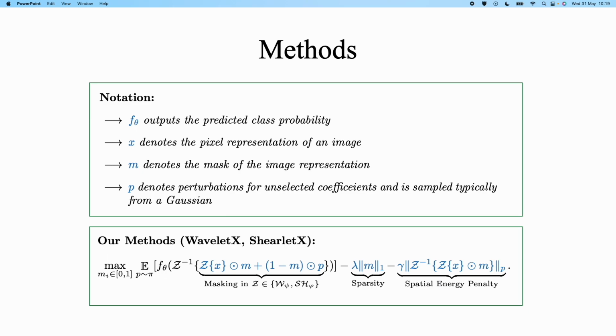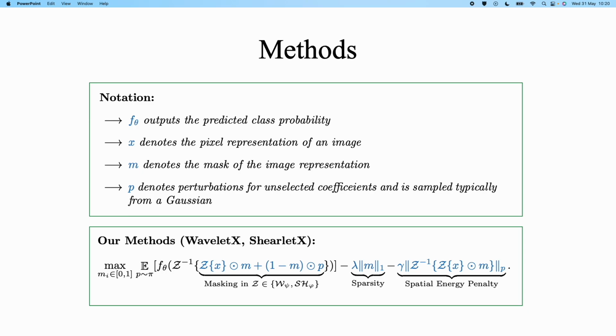Our methods, ShearletX and WaveletX, instead of masking in pixel space, mask in shearlet and wavelet space, respectively. So Z is either the shearlet or the wavelet domain. And they also encourage, of course, mask sparsity to keep as little information as possible, but we do not regularize for smoothness because we can protect against artifacts by masking in the shearlet or wavelet domain.